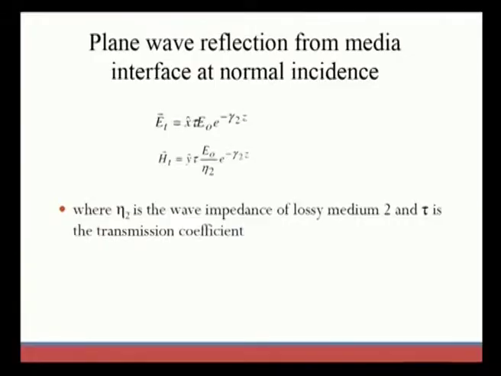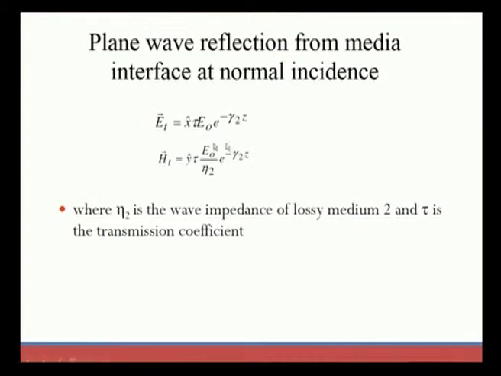Now we consider region 2. In region 2 the wave is moving in a lossy medium, and also z is greater than 0. For that, the transmitted electric and magnetic fields are given by this, where the small tau is the transmission coefficient that we want to find.